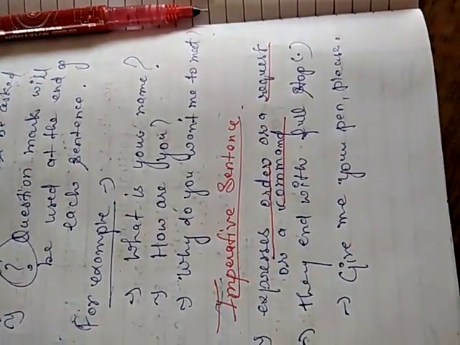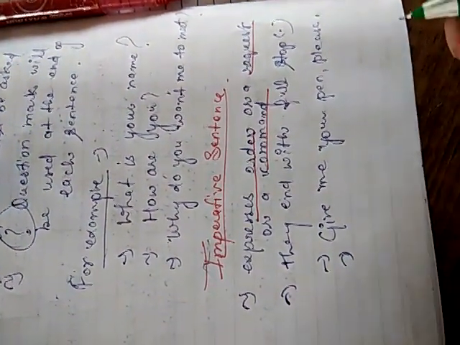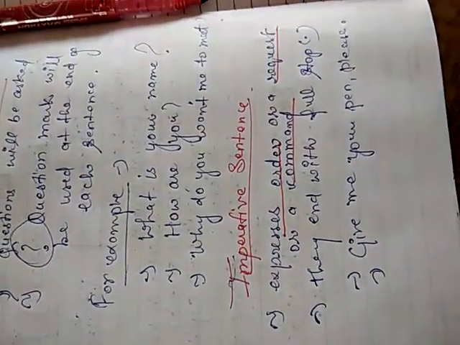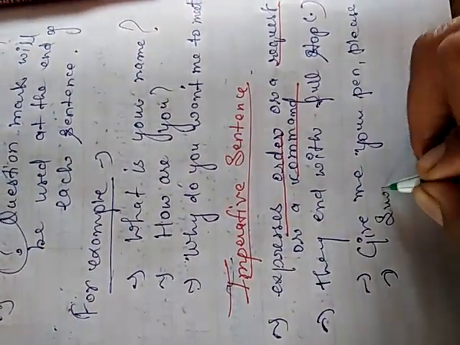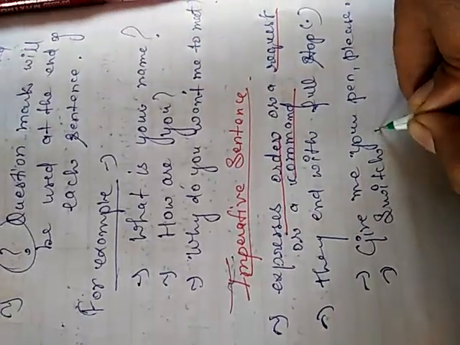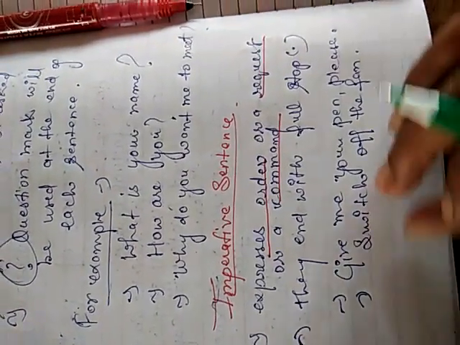This is an imperative sentence. When someone is giving you an order, suppose your class teacher is asking you to switch off the fan, switch off the fan, then that is a command.